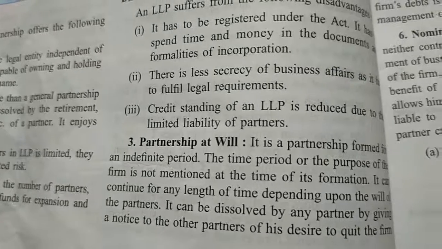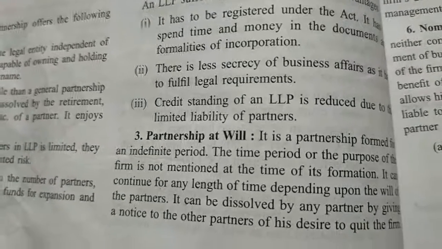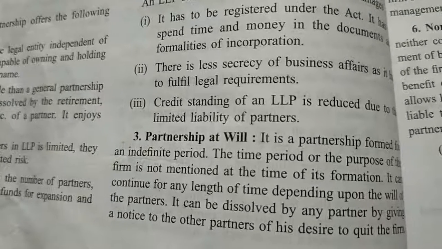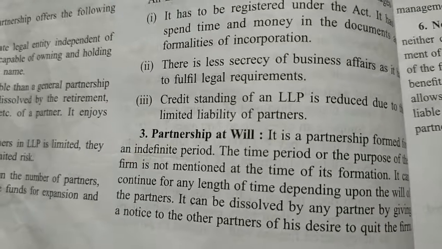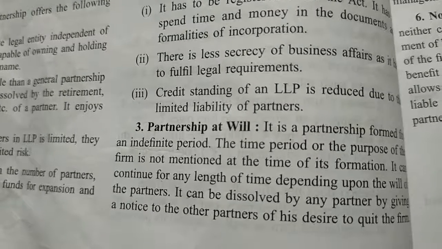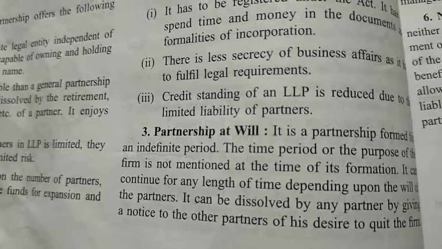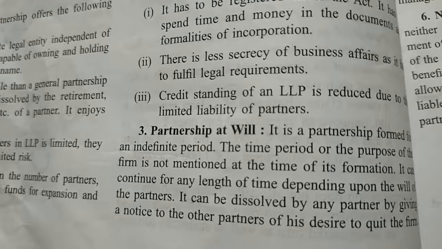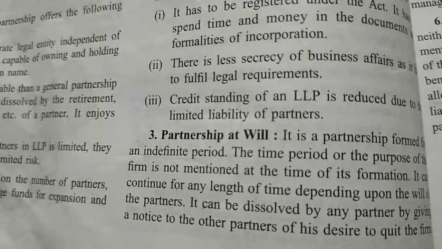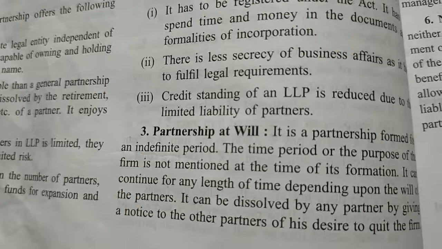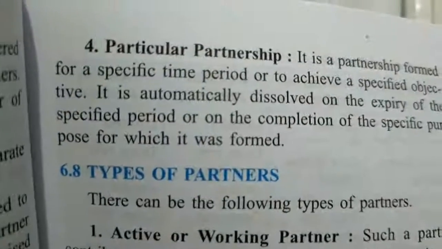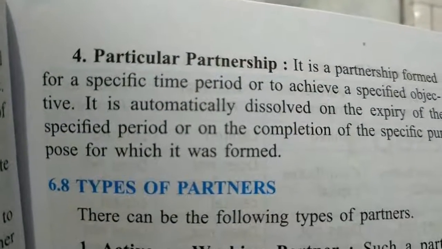So it can continue for any length of time, as long as the partners want. If a partner wants to discontinue his partnership, he can give notice to the other partners of his desire to quit the firm. So this is a partnership at will, and it depends on the will of the partners how long they want to keep the partnership.